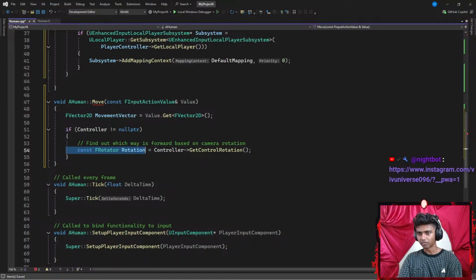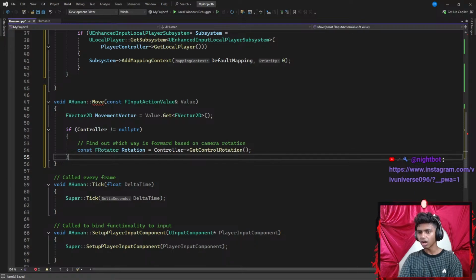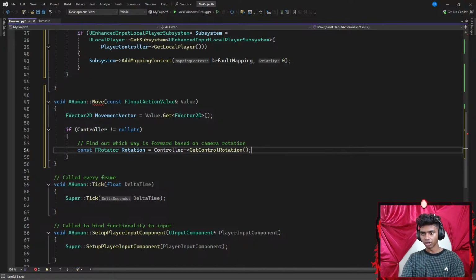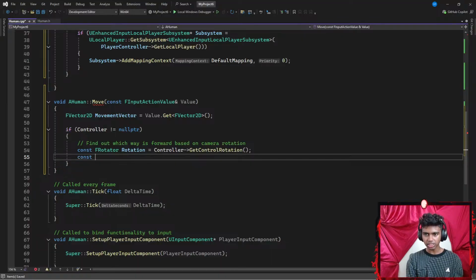I have a const FRotator that is going to be equal to my controller pointing towards my GetControlRotation. Now once I'm done with this, I'm going to create another const FRotator.